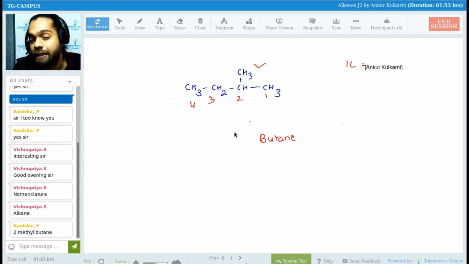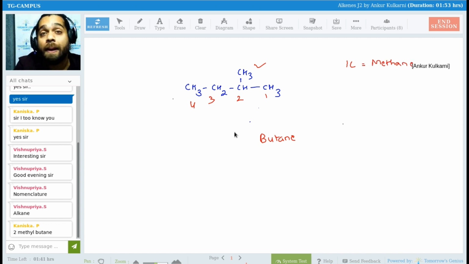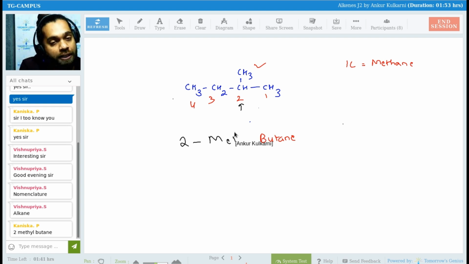1 carbon means what, everyone? It is nothing but methane. But since it is a branch, we call it methyl. And on what carbon is it? It is on the second carbon. And that's why the name is 2-methyl-butane. Is it clear, everyone? Come on, give me yes or no in the chat box. Is it clear? Okay, very good.